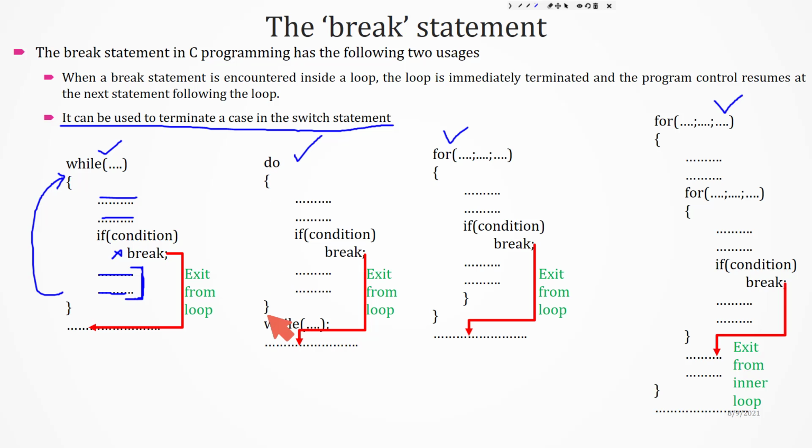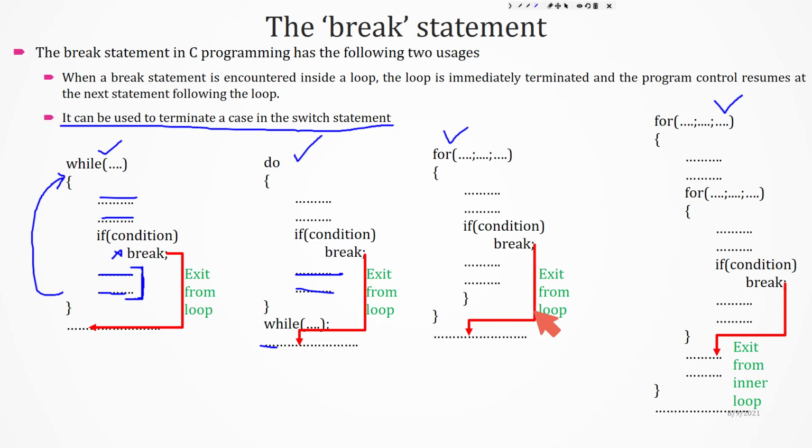In do while, the only difference is that it is a post-test loop. After these statements are executed, only then will the while condition be tested. At that time also, if I give some condition and write a break, it will not execute the remaining statements and it will come out and execute the next statement. Similarly for the for loop: some loop is executing, some condition is satisfied, I have written a break, it will come out of the for loop.